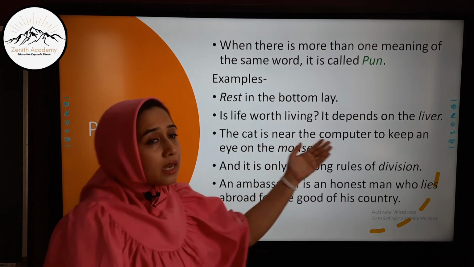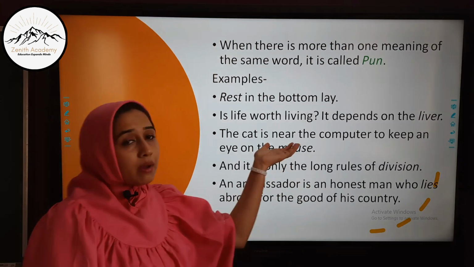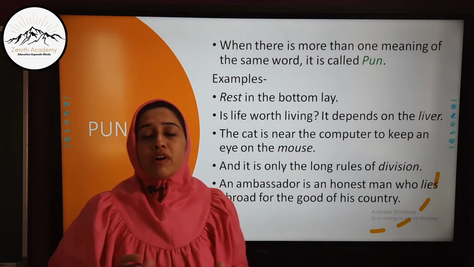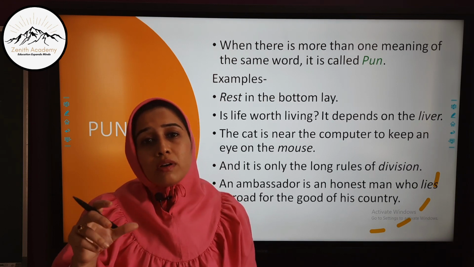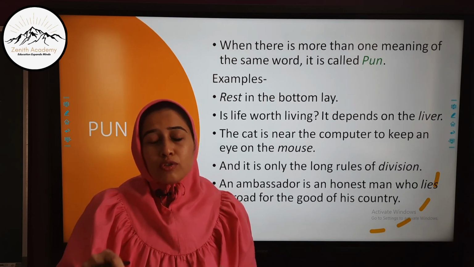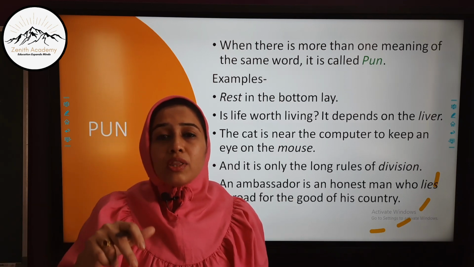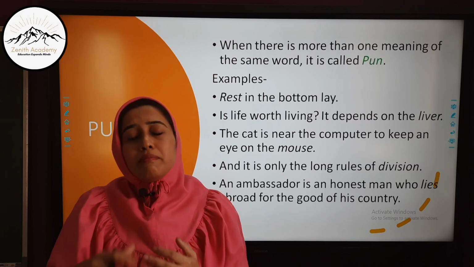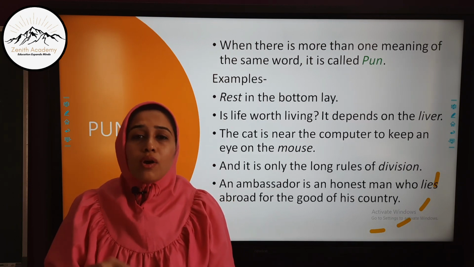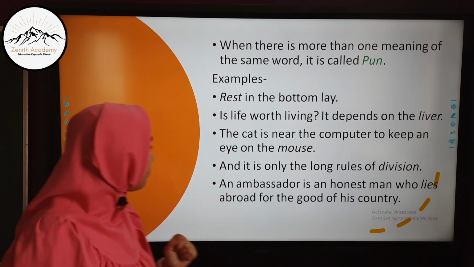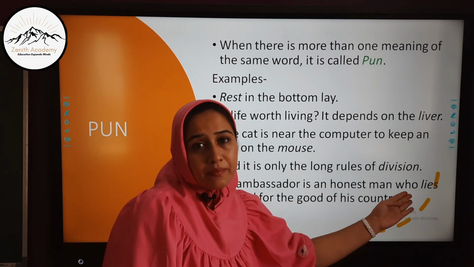The cat is near the computer to keep an eye on the mouse. Here the word mouse has two meanings. First is the animal mouse, another is the hardware of the computer, the mouse. So this is a pun. The cat is keeping an eye on the mouse. This makes two meanings of the same word, and it might be an animal or it is the mouse of the computer.